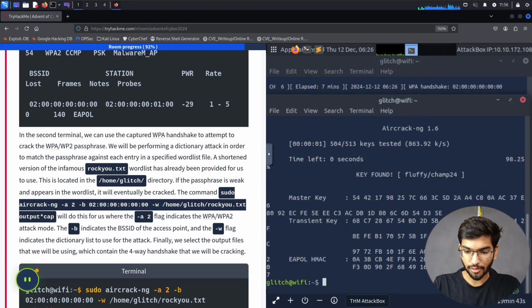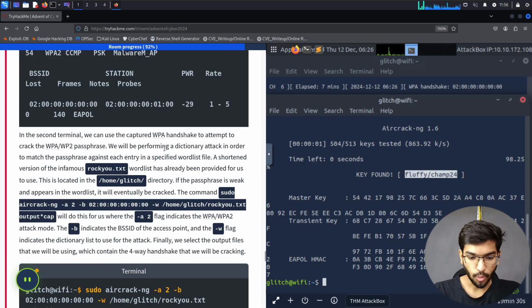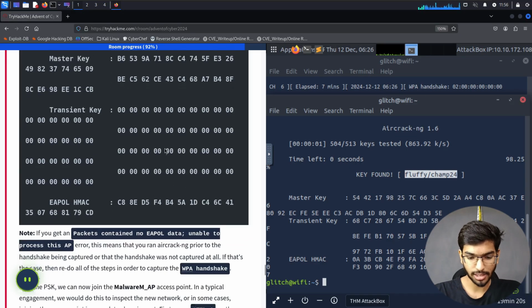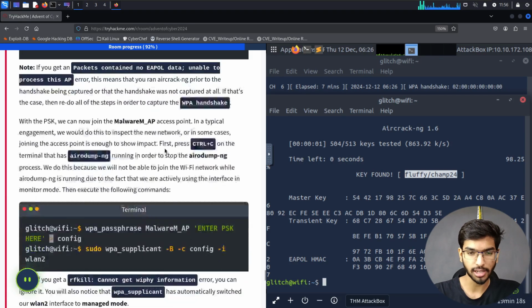Now it's going to try all the possible ways to crack into this Wi-Fi using those passwords, and it has already cracked the password. So this is the password we will get once the Wi-Fi is cracked. Now if the password strength is really weak, you will get it in such an easy time frame. If not, it'll take a few hours to crack the password. Now we usually don't use Rocky. We have other lists from GitHub and all those places to get the password.